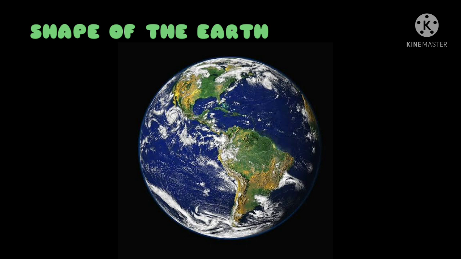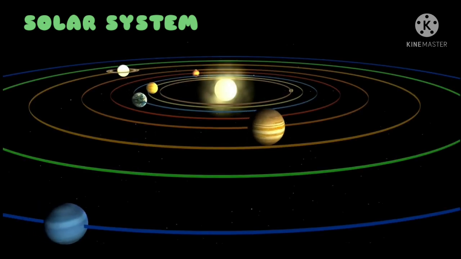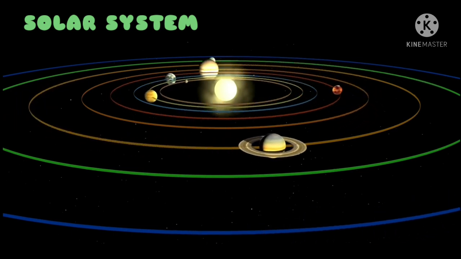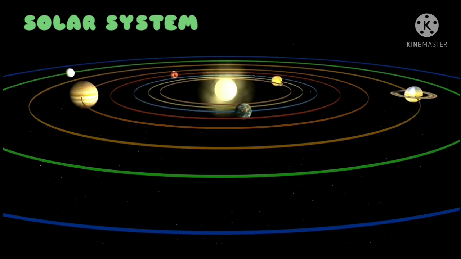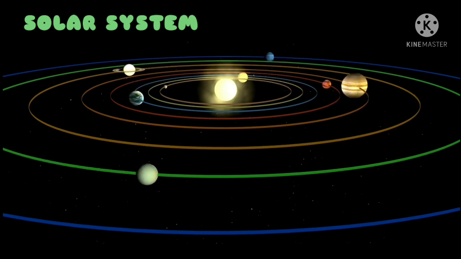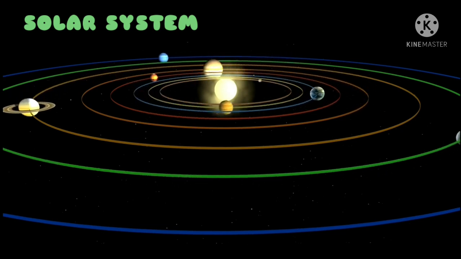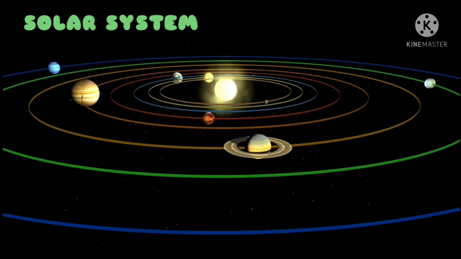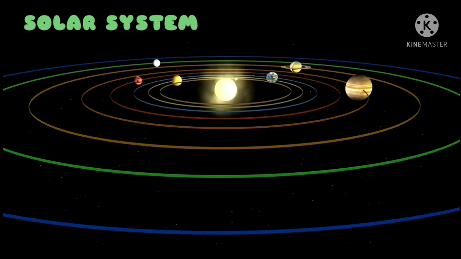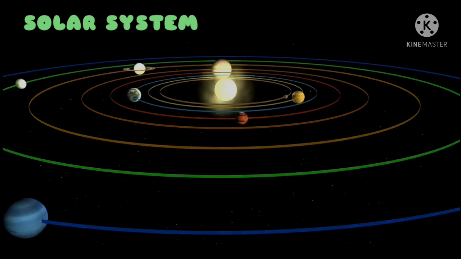Next we will discuss the solar system, that means the earth's neighbors. Our earth is not alone in space. In fact, it is part of a family called the solar system, where the sun is the head of this family. The earth and its 7 other large bodies are members of the solar system. These heavenly bodies are called planets.